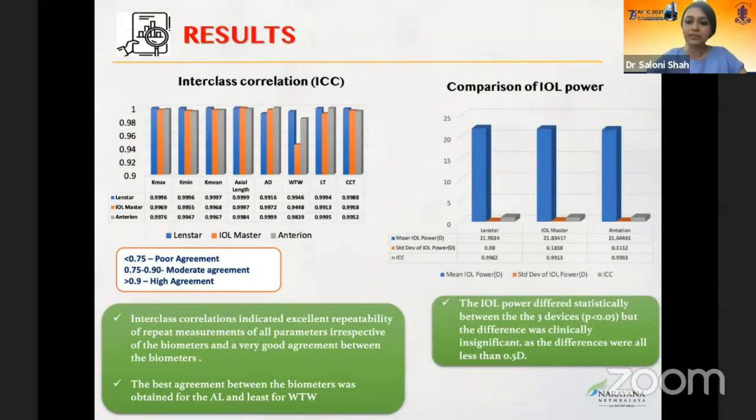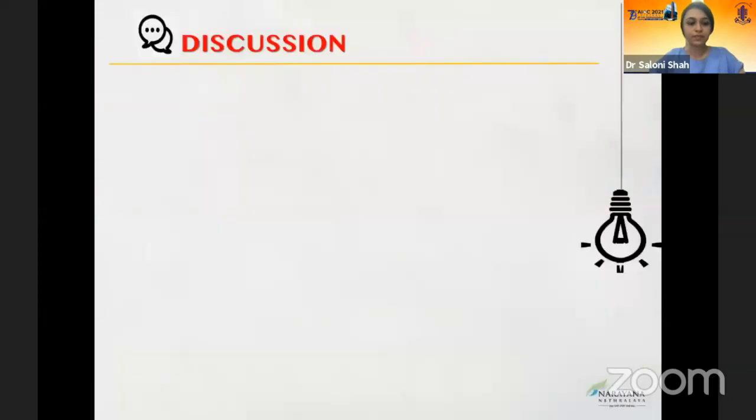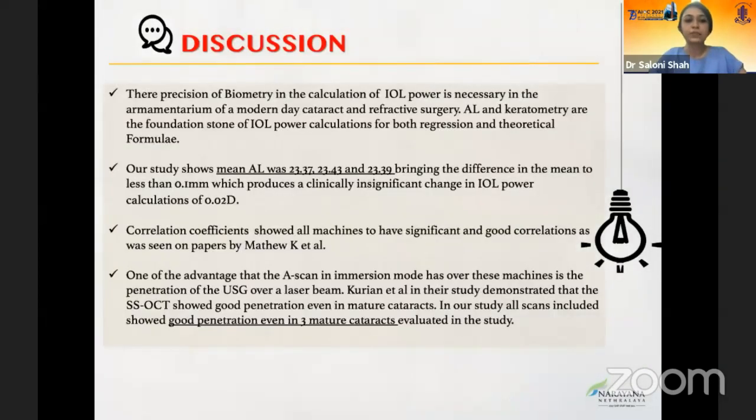Comparison of IOL powers. The IOL power differed statistically between the 3 devices, that is p-value of less than 0.05, but the difference was clinically insignificant as the difference in IOL power was less than 0.5 diopters. The precision of biometry and the calculation of IOL power is necessary in the armamentarium of modern-day cataract surgery. Our study showed that the difference in mean axial length was less than 0.1 mm, which produced a clinically insignificant change in the IOL power calculation.